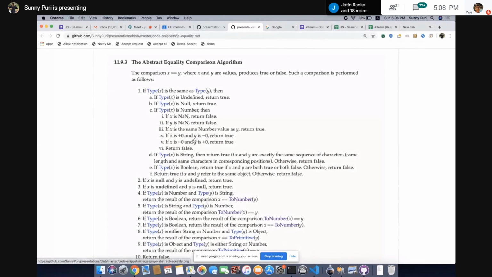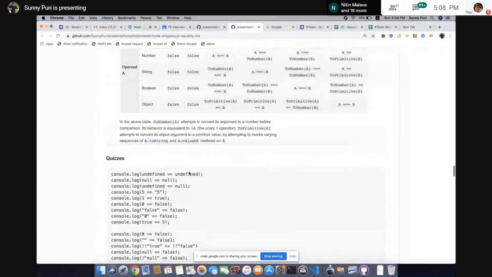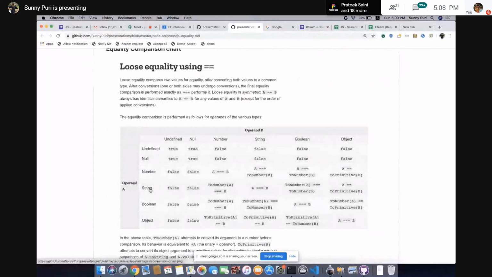If the type is the same, then perform triple equal. They have mentioned in the earlier docs like perform triple equal. Now they have added the exact algorithm. If you observed in the chart, if types are the same, if string, we are doing triple equal, not double equal. This is clear. In case of double equal, if types are the same, it will directly perform triple equal.